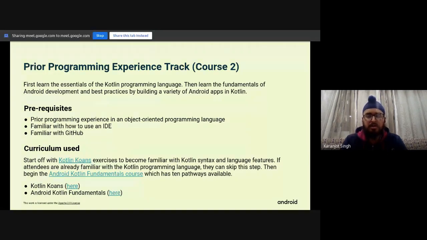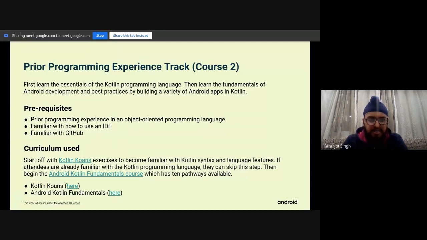If you've worked around with it, say in your 11th, 12th, or in your college first year, it's totally fine. And that would be fine for the second track. It will introduce you to the Android part of things, right? So here are some prerequisites.